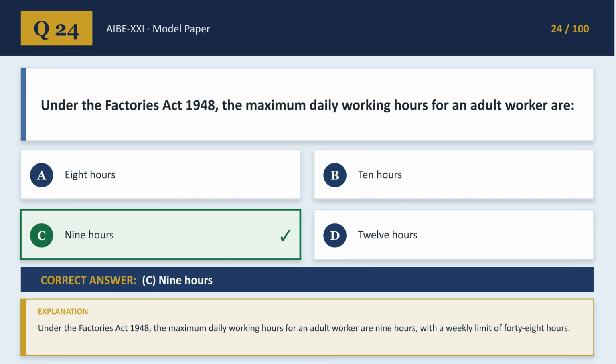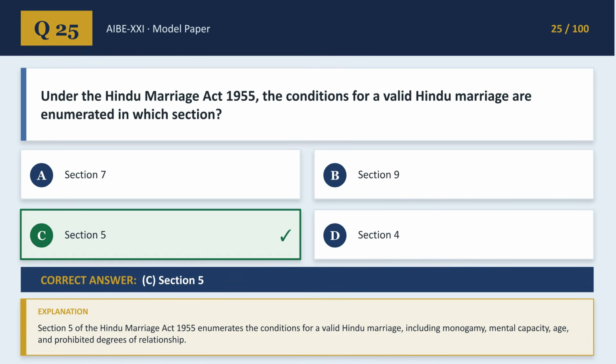Question 24 addresses the Factories Act 1948. What are the maximum daily working hours for an adult worker? The correct answer is C, 9 hours, with a weekly limit of 48 hours. The conditions for a valid Hindu marriage under the Hindu Marriage Act 1955 are enumerated in which section? For question 25, the correct answer is C, Section 5, listing conditions like monogamy and age requirements.